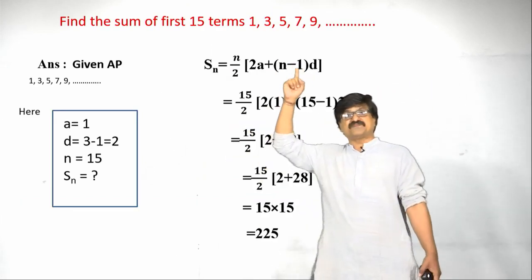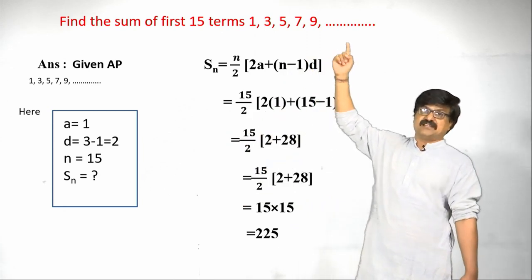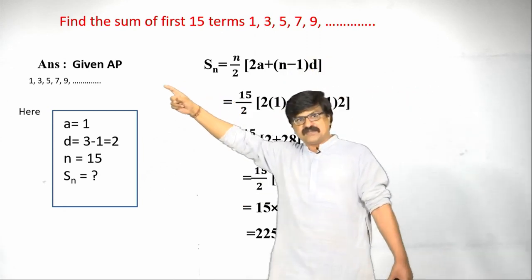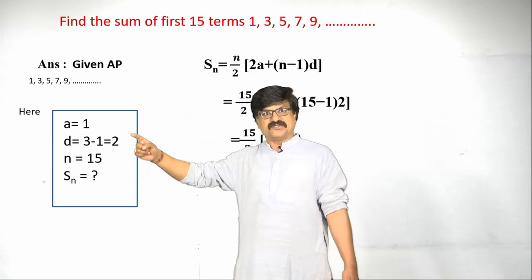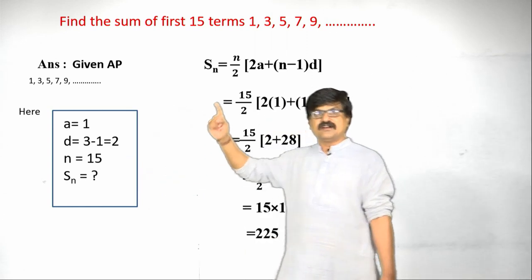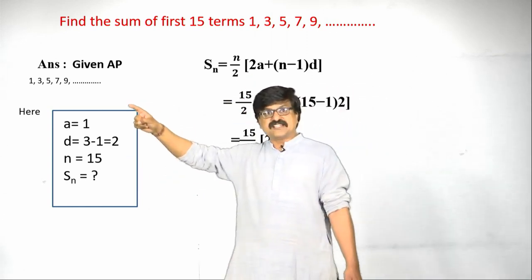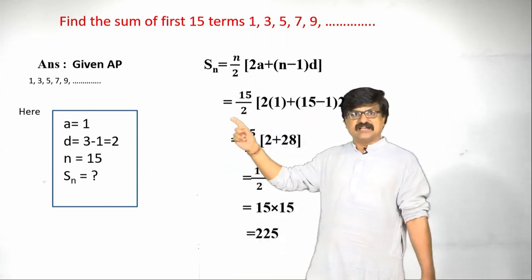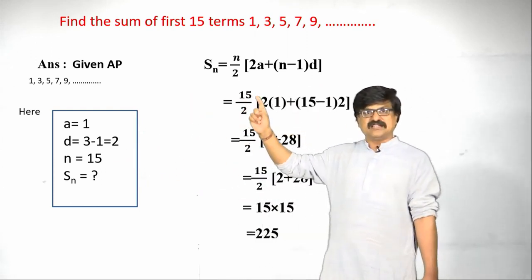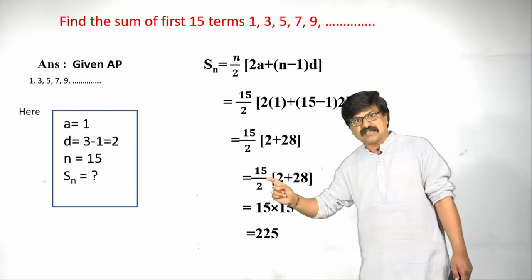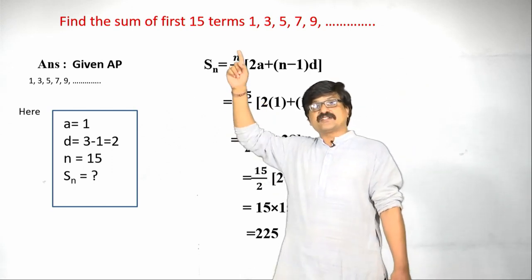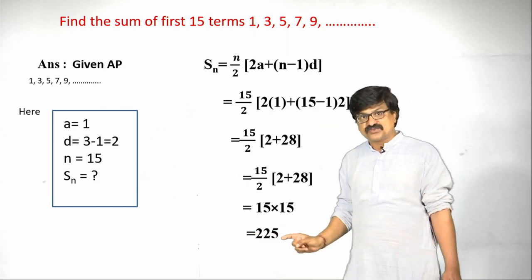Find the sum of first 15 terms of this AP. So, the given AP I have written here. Let us take a list: what is the a value, d value, n value, Sn. Write the formula, substitute a value as 1 here, n value as 15 here, d as 2, simplify properly, and the sum of 15 terms becomes 225.